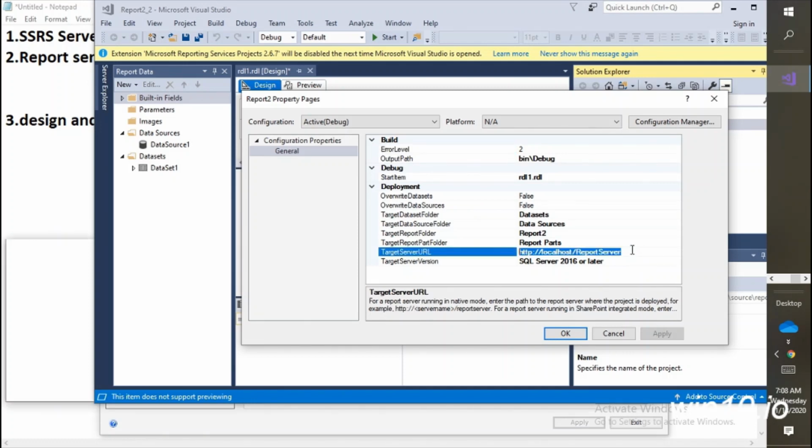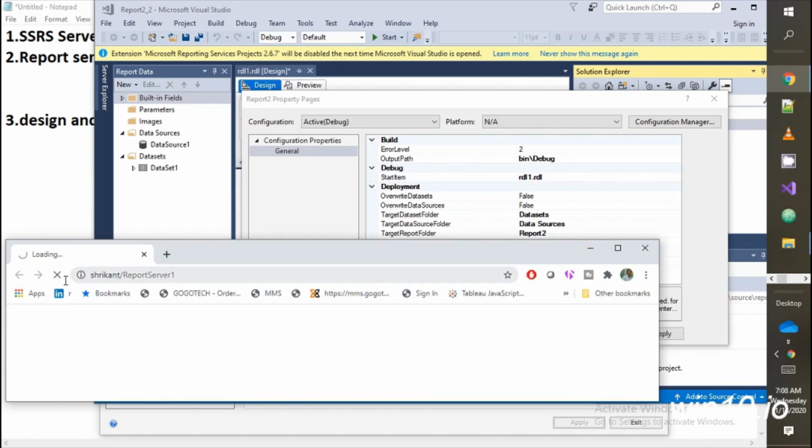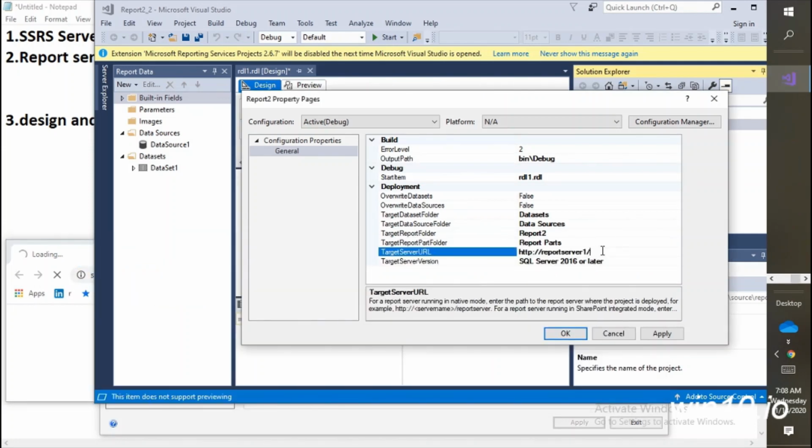The target server URL for this project, from my reporting project, has not been copied, right? Then come back here, select this entire link, copy it again, and come back to this. You just need to paste the URL. So the target server, this is my server URL. That's why we first configured the reporting server and then moved on to design the report.